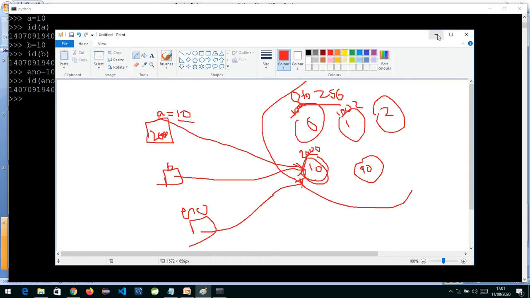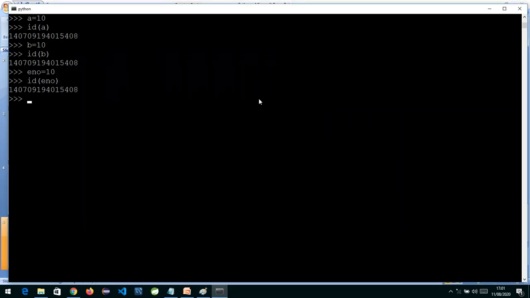Now if I go outside the range, that is, if I write A is equal to 258 and I check the ID of A, definitely this ID is some big number. And now if I write B is also equal to 258 and I check the ID of B, it will be some different number. So you can see these two are separate numbers.